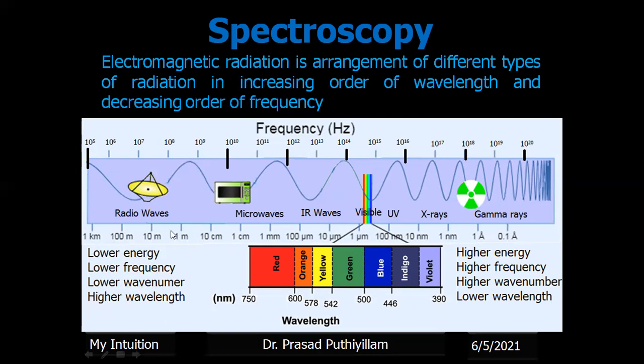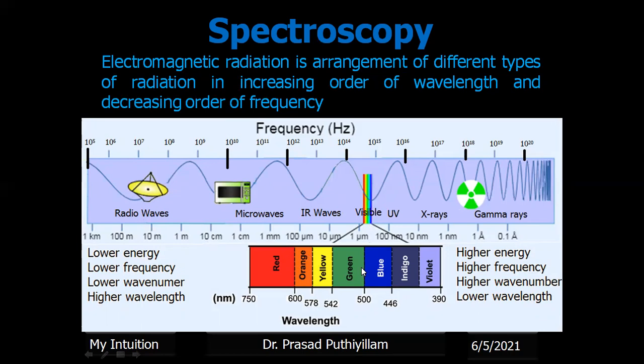Frequency is lower because frequency is the number of waves passing through a given point in a given second, and it will have lower energy. Whereas the right-hand side has higher energy, the frequency is high, the wave number is high, but the wavelength is lower.